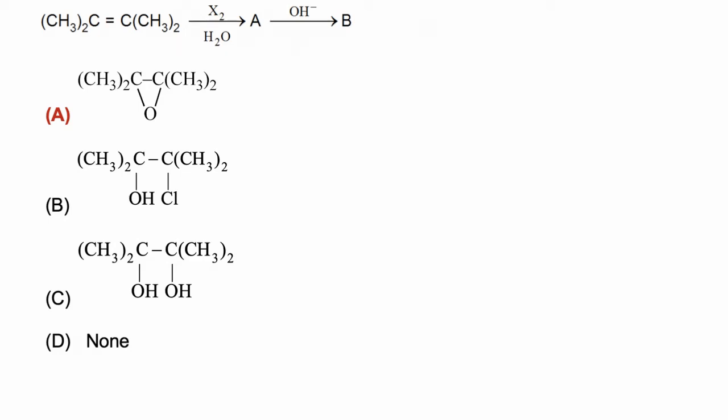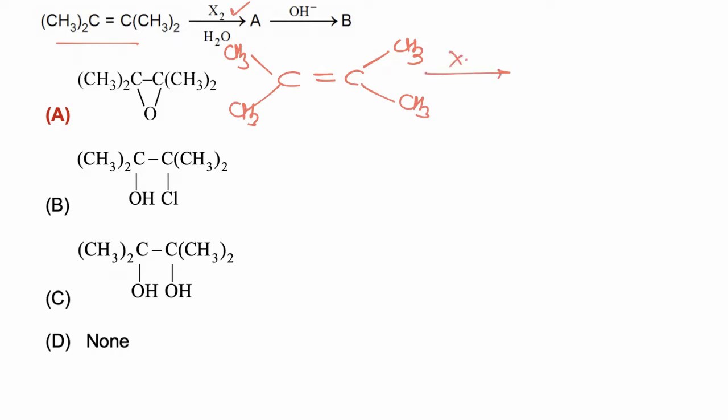In this reaction, alkene is treated with halogen in presence of water, followed by reaction with OH negative. Now alkene on reacting with halogen water, in presence of X2 and H2O, is first converted to cyclic halonium ion. So in the first step, cyclic halonium ion is formed as a product.